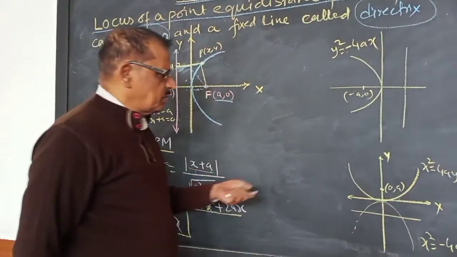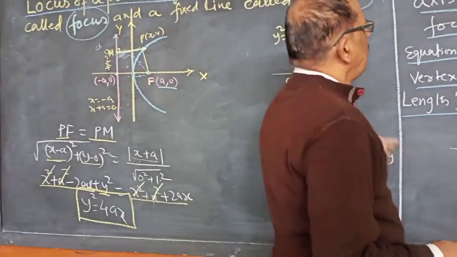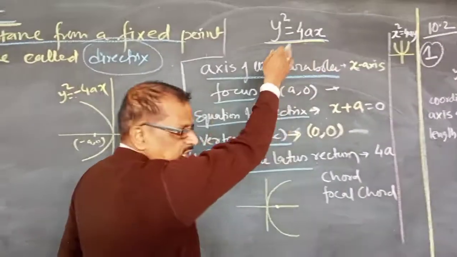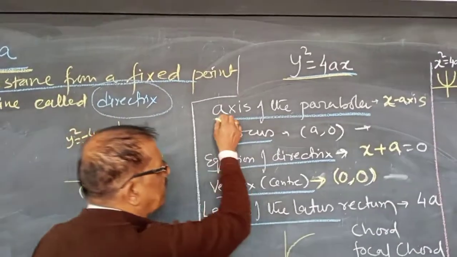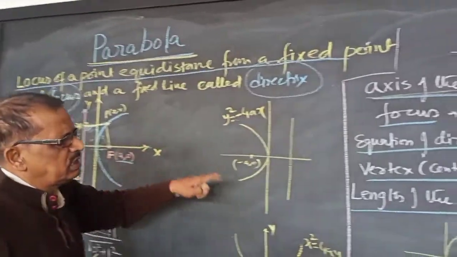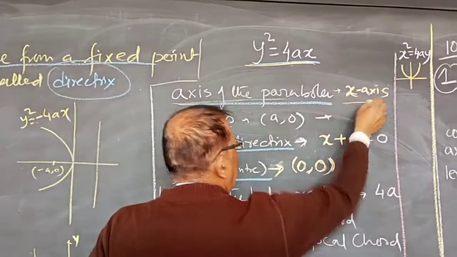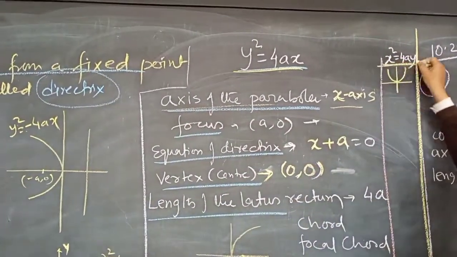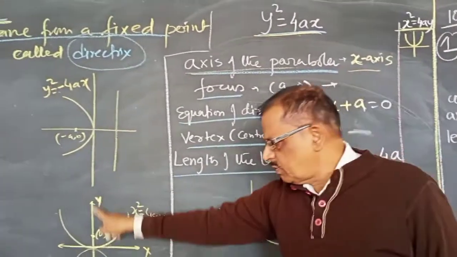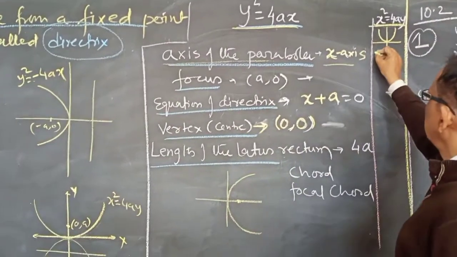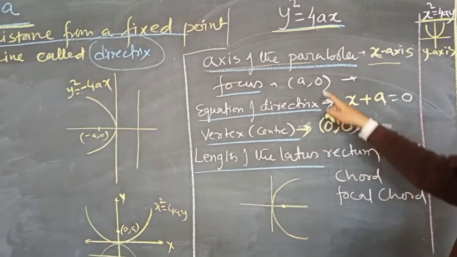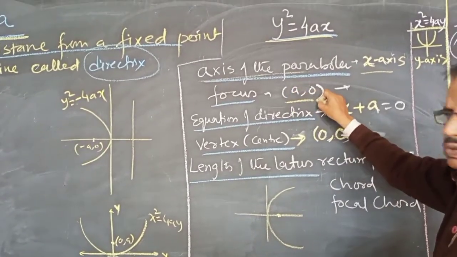Okay. So some important things of the parabola. If the equation of the parabola is like this, then the axis of the parabola is the x-axis. Whereas if the equation is this, then the axis of the parabola is the y-axis. The focus will be (a, 0).